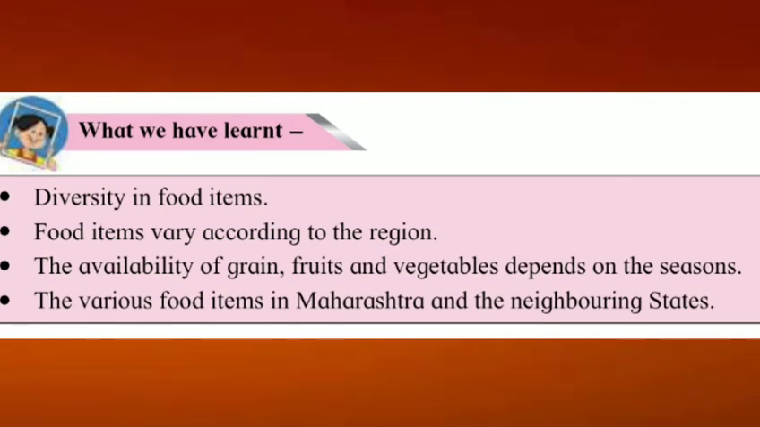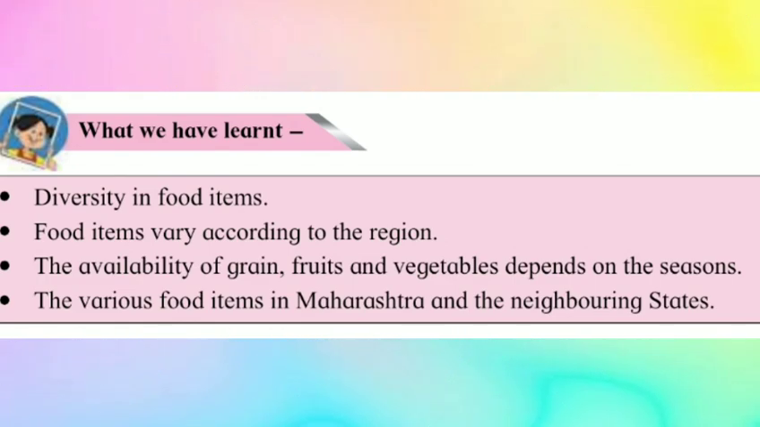Now see students, we will see what we have learned. We have learned the diversity in food item. Diversity means different food items. Food items vary according to the region. The availability of grain, fruits and vegetable depends on the seasons. The various food items in Maharashtra and the neighboring states. And students, we should always remember a region's climate, soil, water and people's need determine the crops that are grown in that region and also their staple diet.